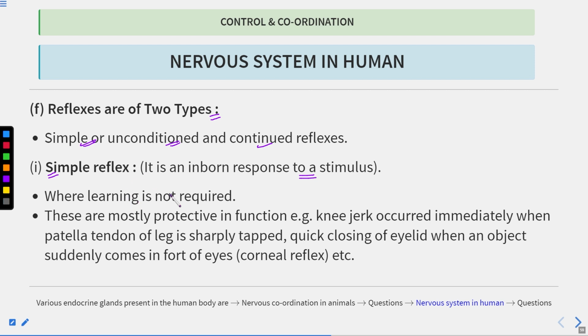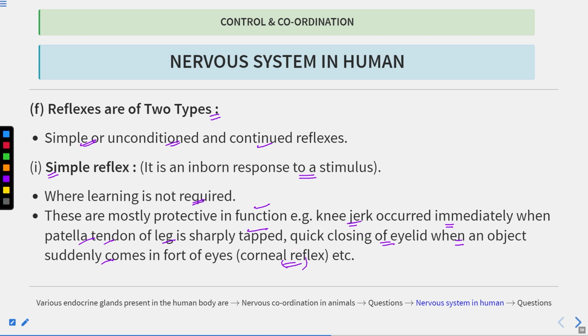Learning is not required, and these are mostly protective in function. For example, the knee jerk occurs immediately when the patellar tendon of the leg is sharply tapped, and quick closing of the eyelid when an object suddenly comes in front of you. This is known as the corneal reflex.